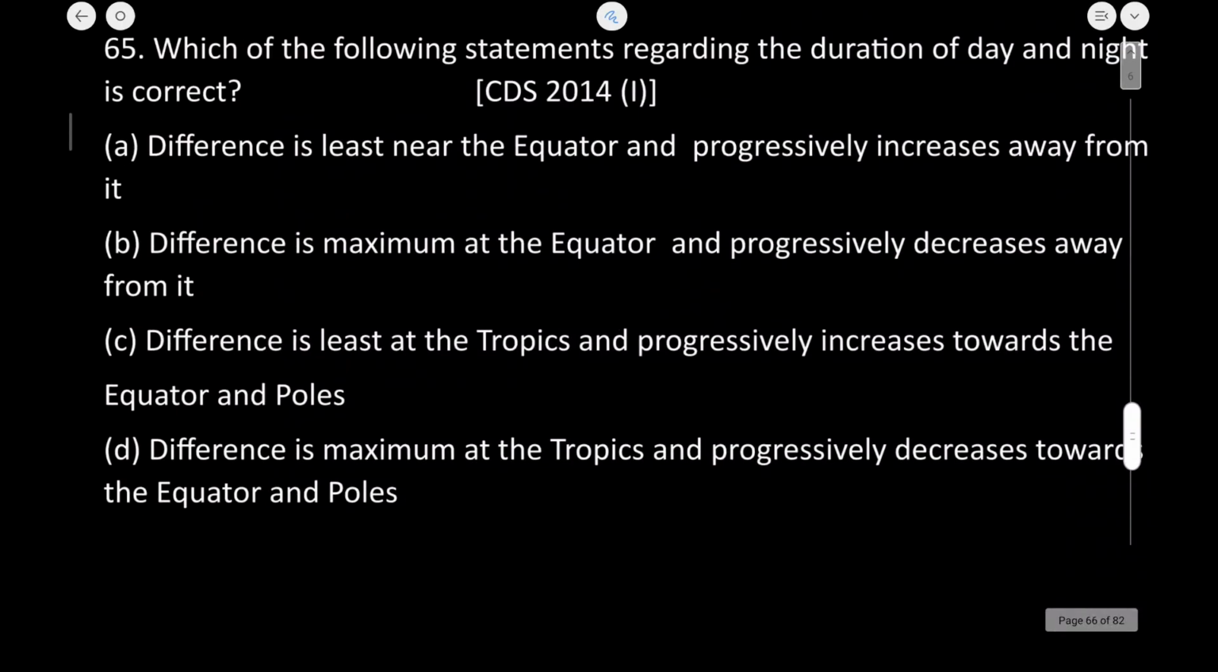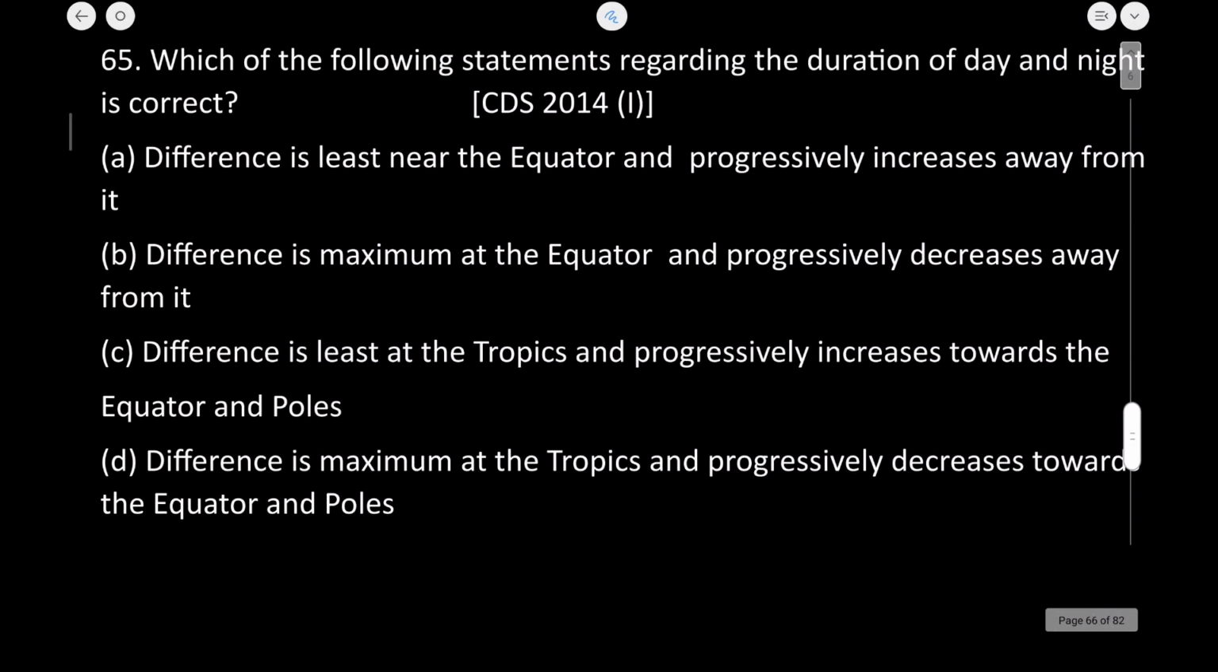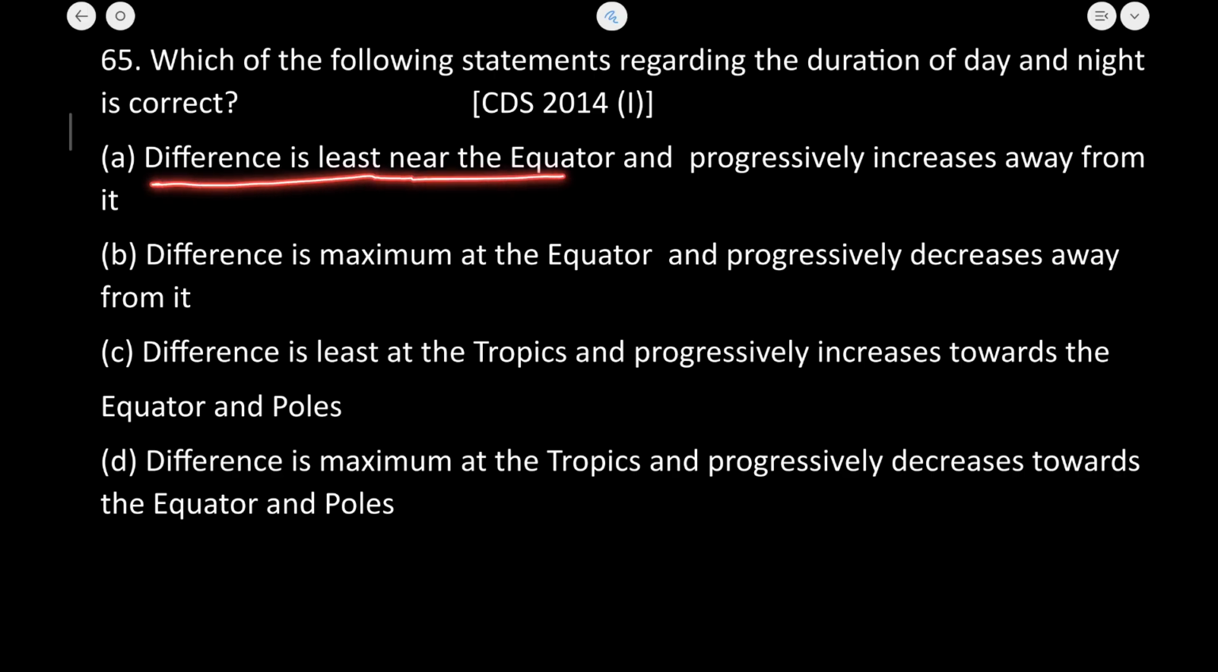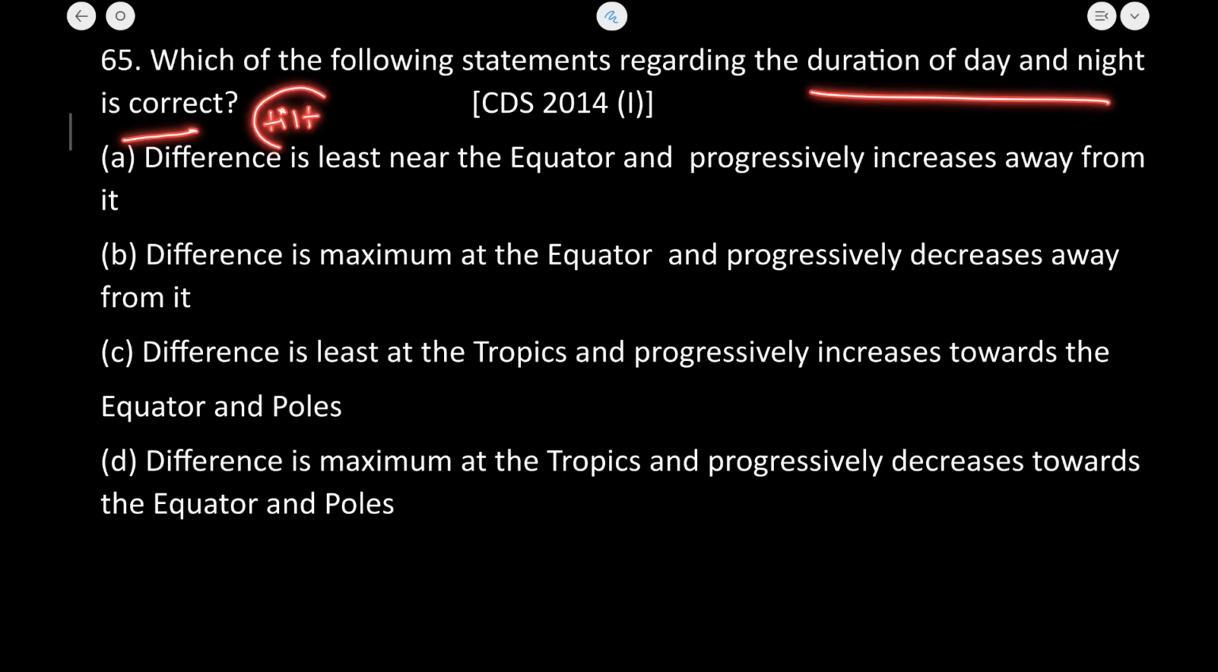So let's now move to the next question. Which of the following statements regarding the duration of the day and night is correct? Now, the difference is least near the equator and progressively increases away from it. What this statement is trying to explain is that the duration of day and night is completely dependent on the tilt of the earth and the rotation of the earth.